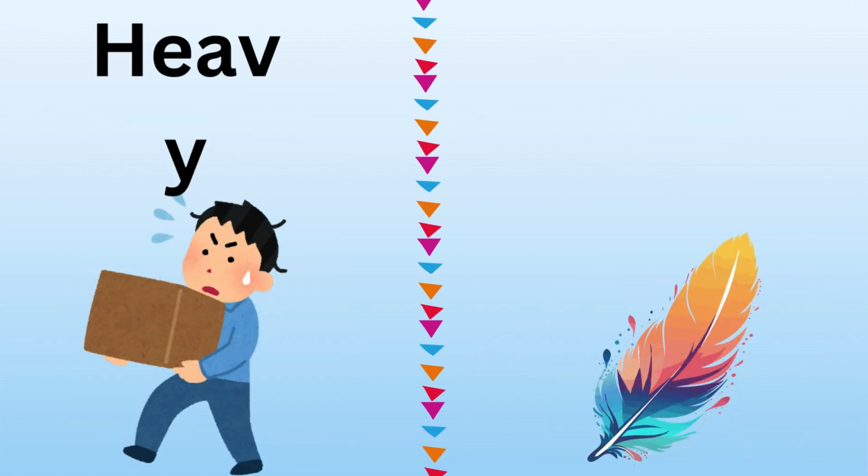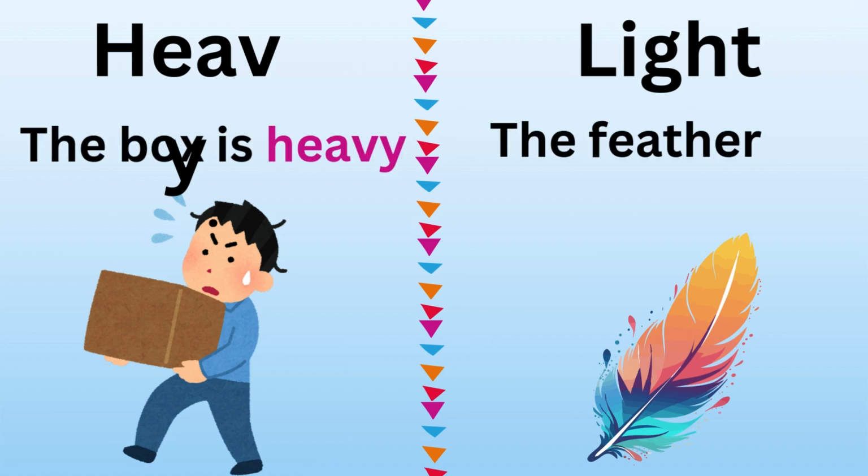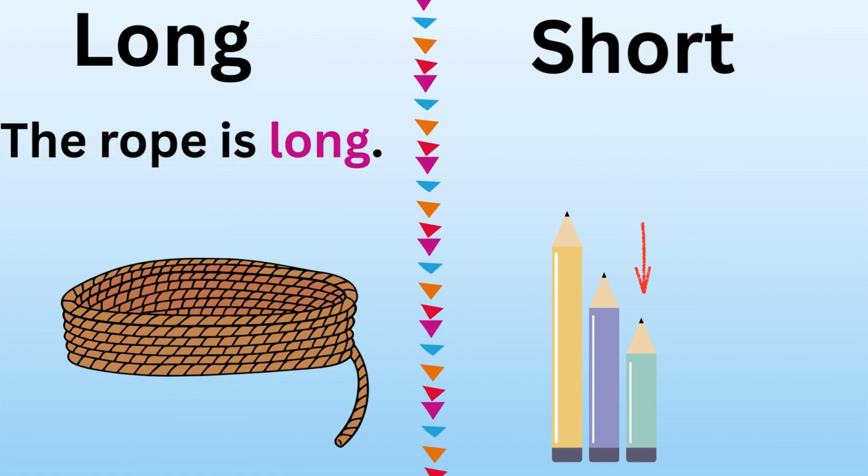Heavy, light. The box is heavy. The feather is light. Long, short. The rope is long. The pencil is short.